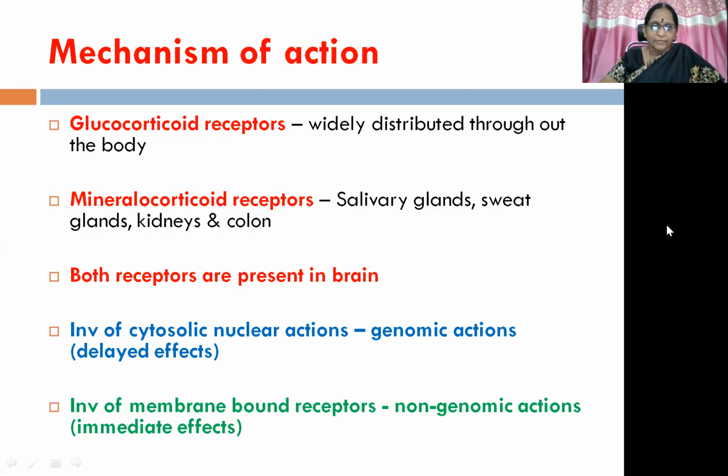Okay. Then coming to the receptors present in the cytosol and in the nucleus, involvement of cytosolic and nuclear receptors gives rise to genomic actions, which give a delayed response. Whereas involvement of cell membrane bound receptors gives rise to non-genomic actions, which give very immediate effects.